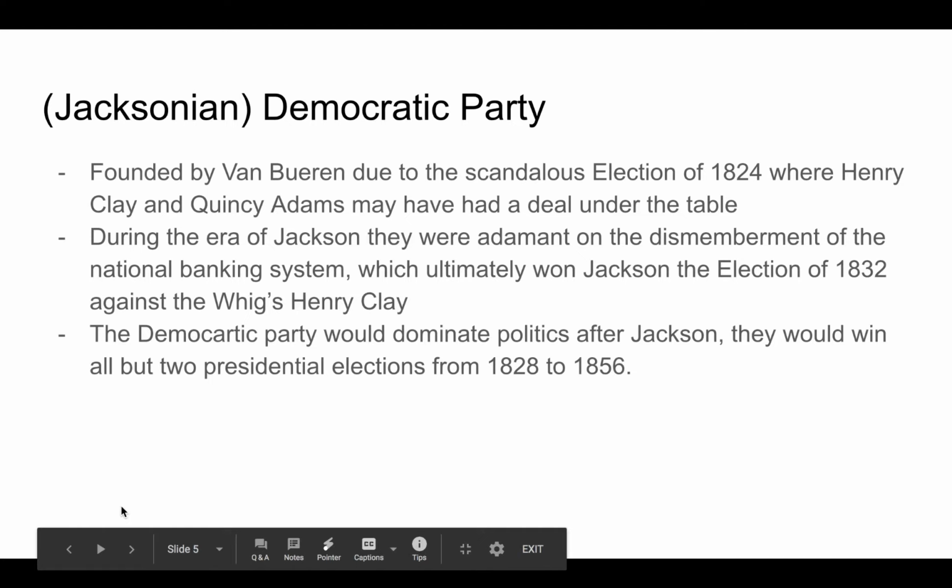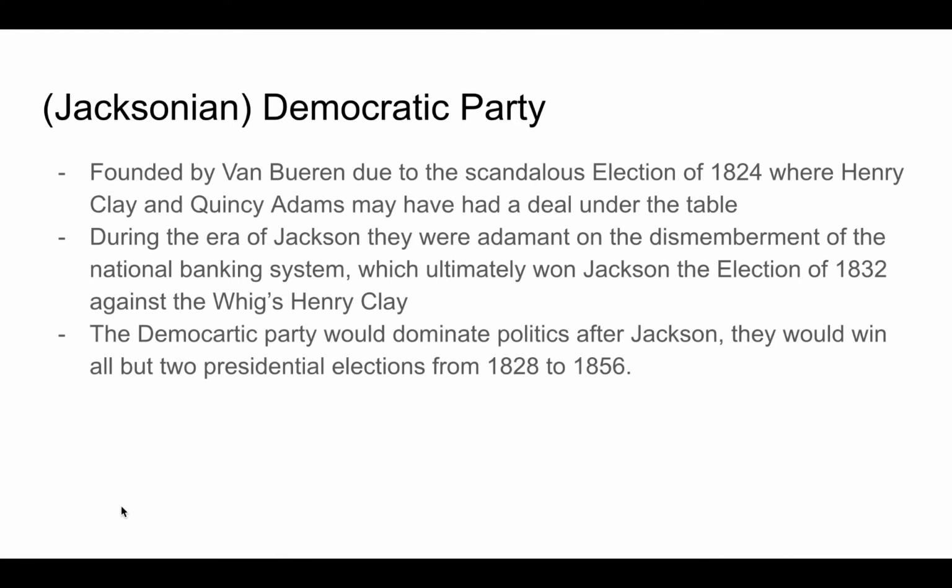Now let me talk a little bit more about the Jacksonian Democratic Party. It was founded by Van Buren due to the scandalous election of 1824, where Henry Clay and Quincy Adams may have had a deal under the table.